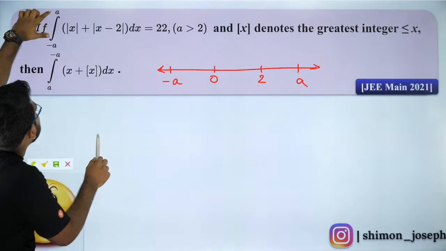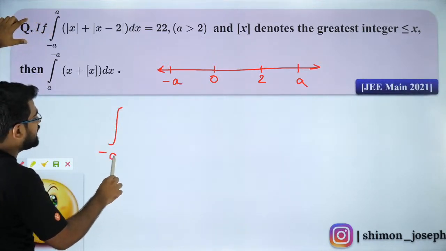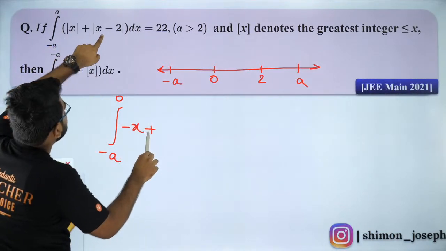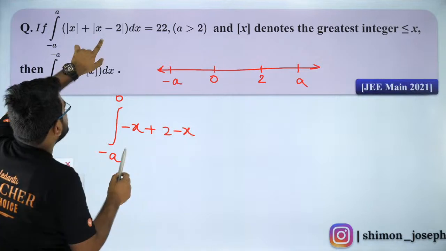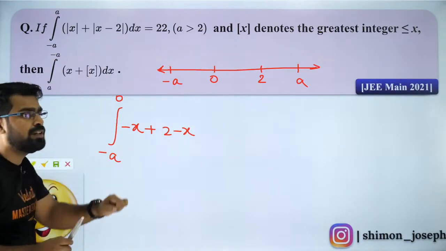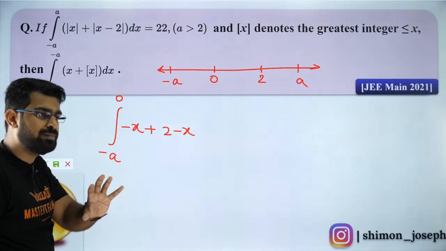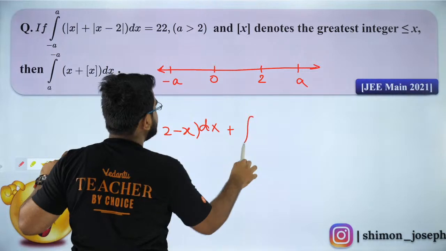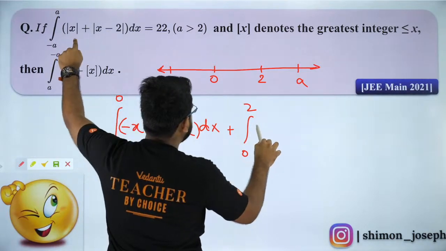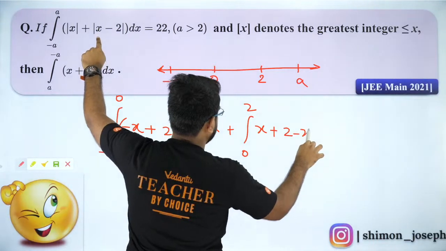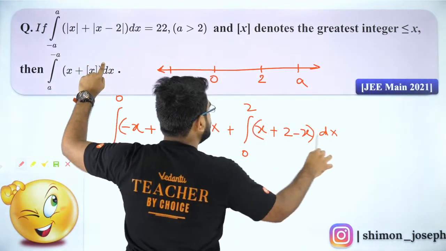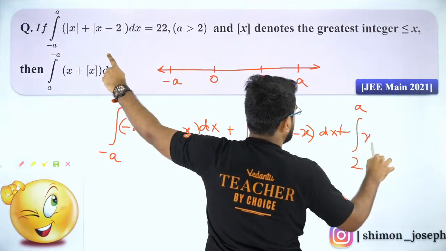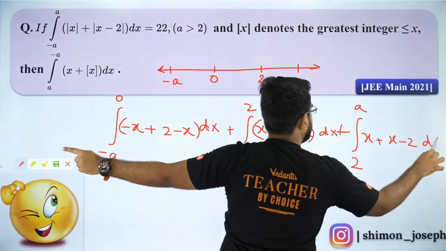Now what I'll do is, minus A to A, I will write it as minus A to 0. At that point, this will be minus x plus, this will also be 2 minus x, because this will be negative. This will also be negative. Do you agree, my dear children? Now, after this, what will I have? Then 0 to 2. In 0 to 2, this will be positive and this will be negative. Is that clear? Then you will have 2 to A. Then both will be positive. So I'll have x plus x minus 2 dx. Did you all like it?